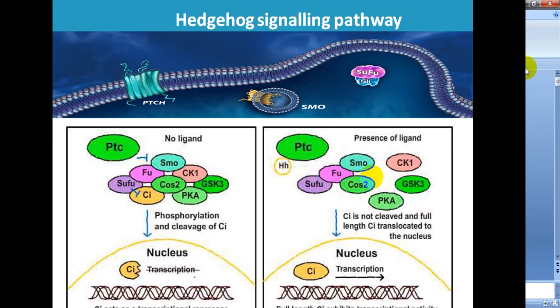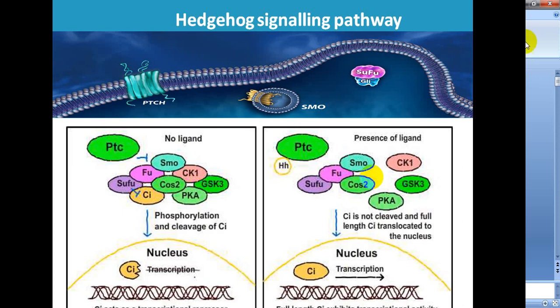In absence of hedgehog, CIA is hyperphosphorylated by protein kinase A, acting as a priming kinase, and then GSK3 beta and casein kinases further phosphorylate the primed substrate.